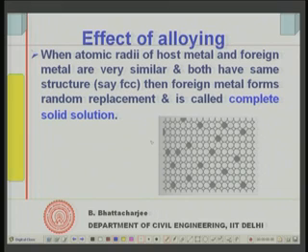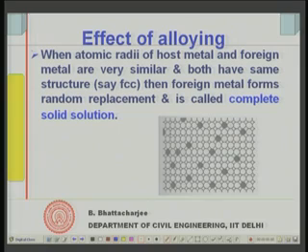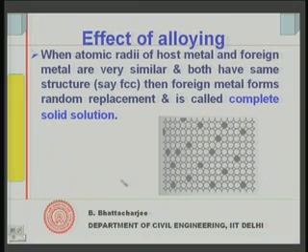A complete solid solution would mean that the foreign metal, the second alloying metal which has come in, because they are of the same size, same arrangement, everything is same, can just come and occupy one of the positions occupied by the host atom. So, that is what is called a complete solid solution, right. All right.